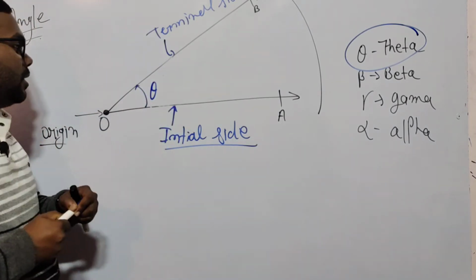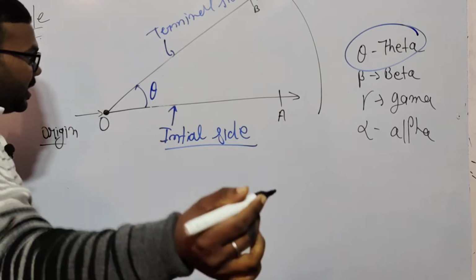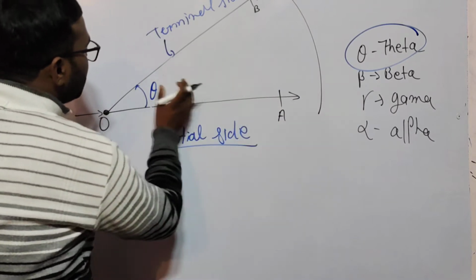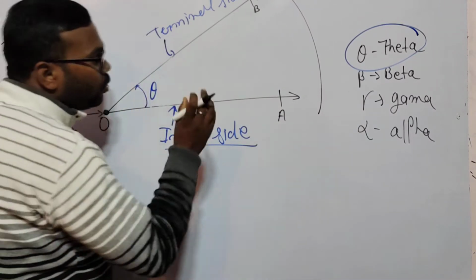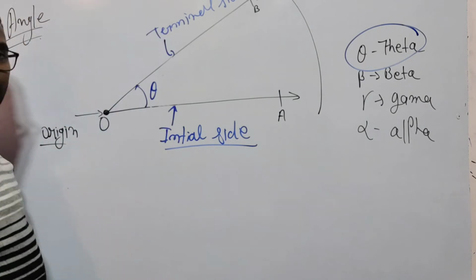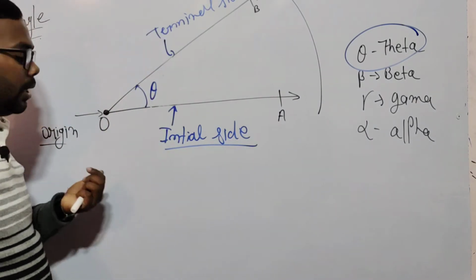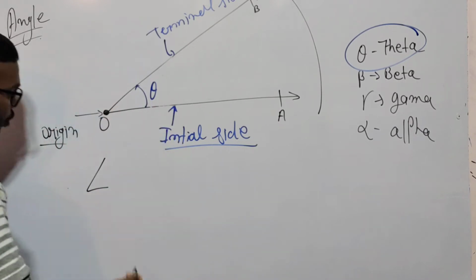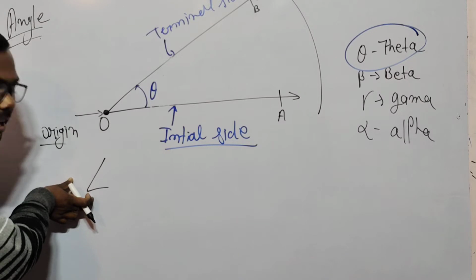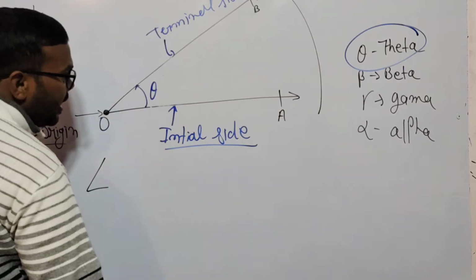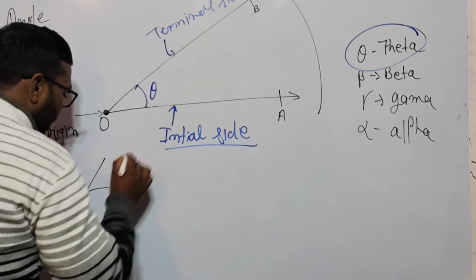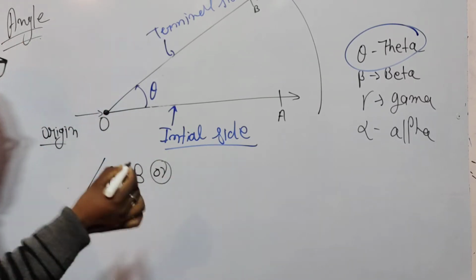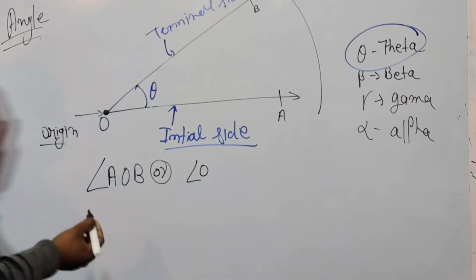This is the symbol of angle representation, the angle name. But if we don't have theta, beta, gamma or alpha, how do we represent this angle? We read it like this: angle AOB, or angle O only.